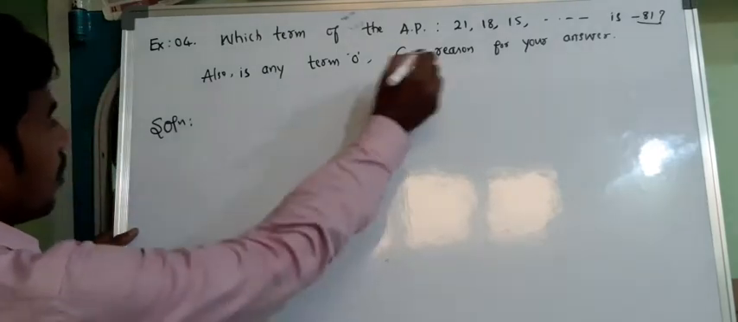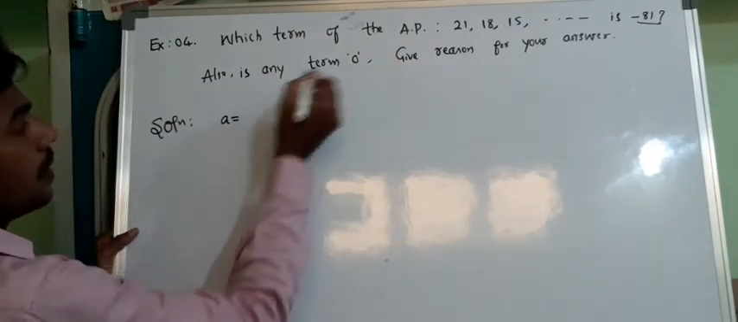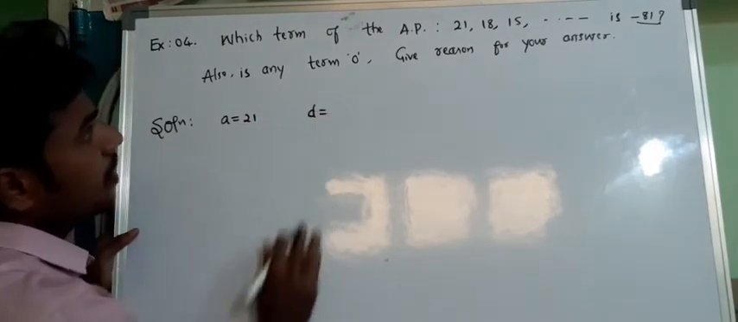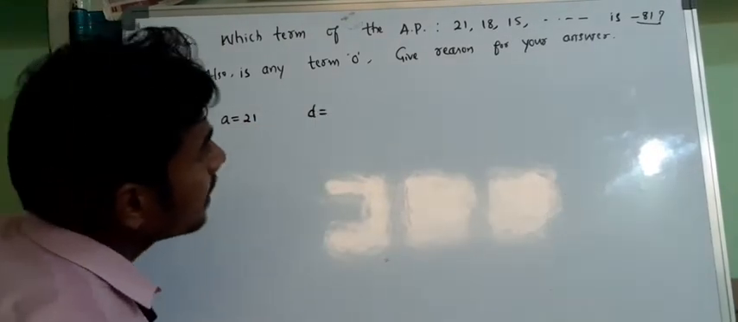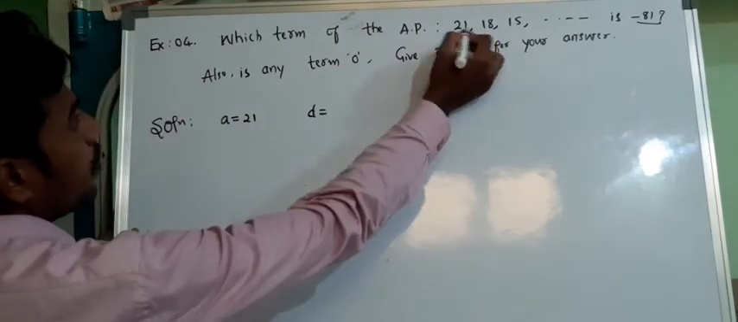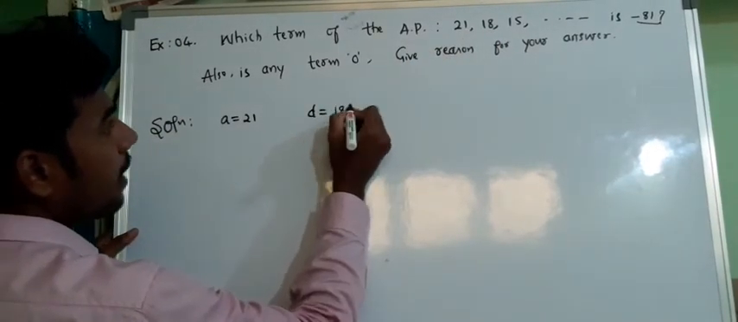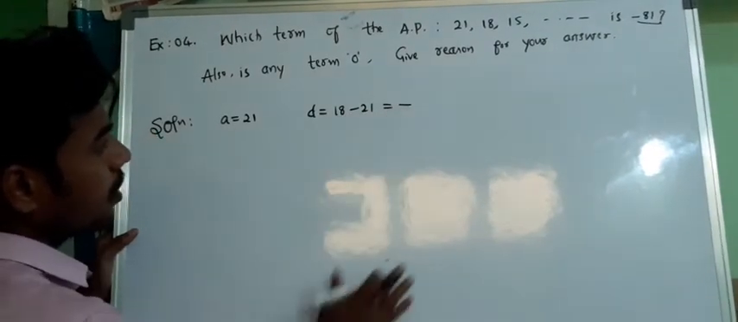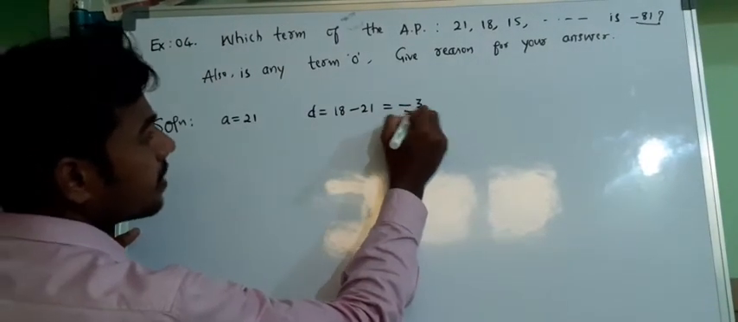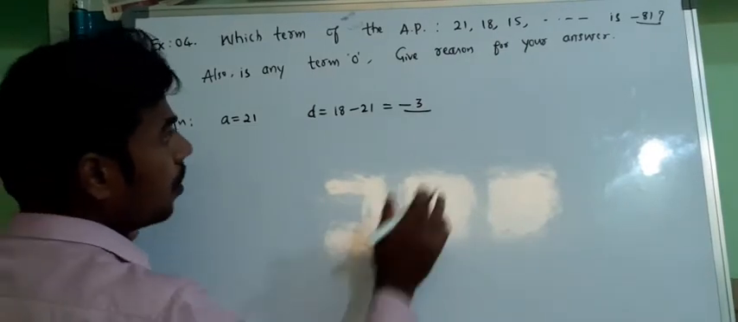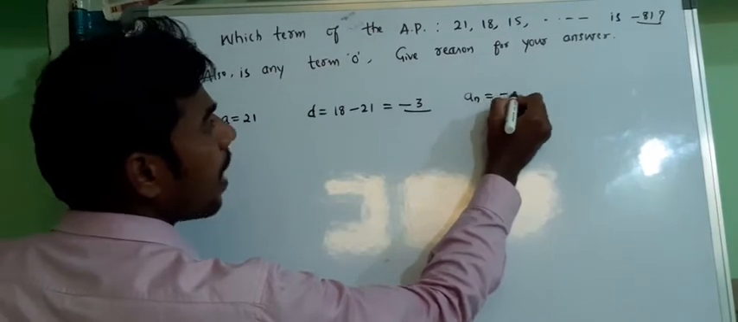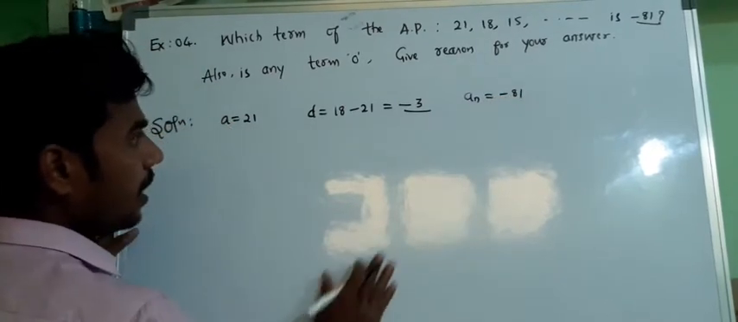First, what is a here? 21. Next, what is d here? Succeeding term minus preceding term, a2 minus a1, that is 18 minus 21, which is minus 3. Now an is given, that is an is equal to minus 81. Now we need to find n.